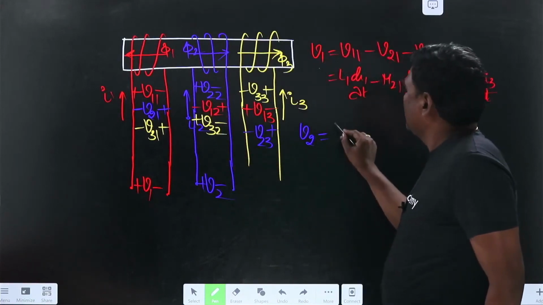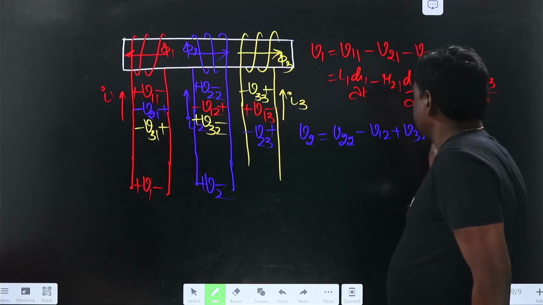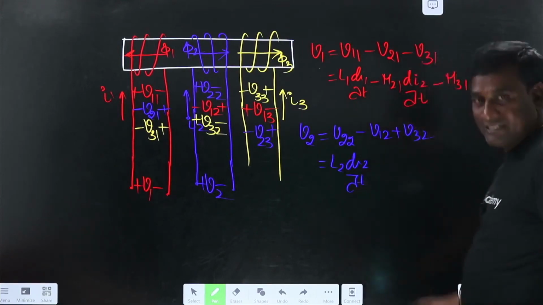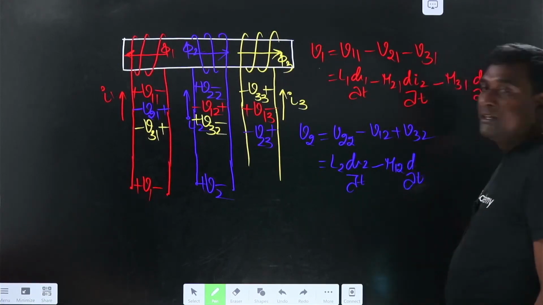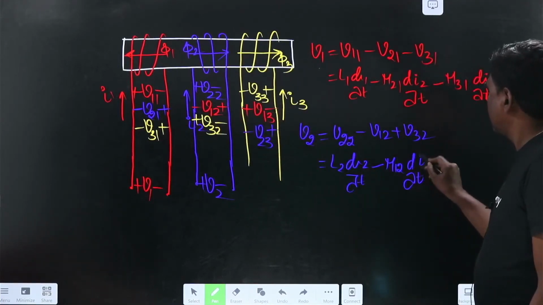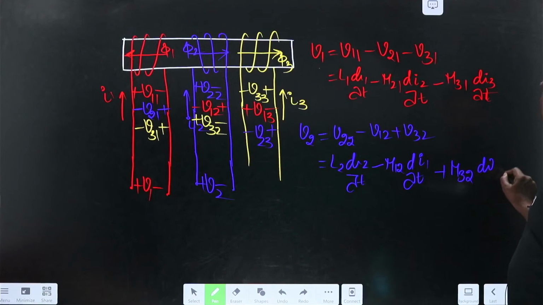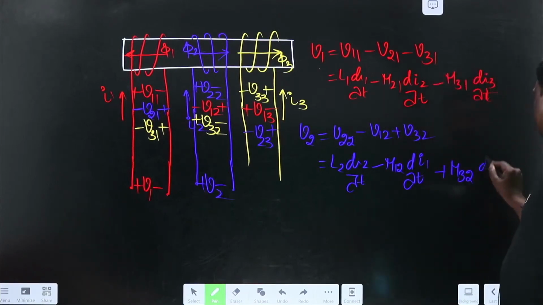So this is going to be V22 self minus V12 mutual plus V32, meaning this is going to be L2 di2 by dt self, minus M12 d by dt of because of 1 in 2, which is di1, plus M32 into d because of 3 in 2.